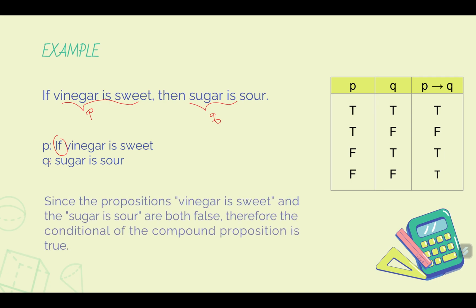Okay? Now, we know that both statements are false. Then we look at our table here. If both statements are false, then the combined statement P implies Q is true. So therefore, the statement if vinegar is sweet, then sugar is sour is true.